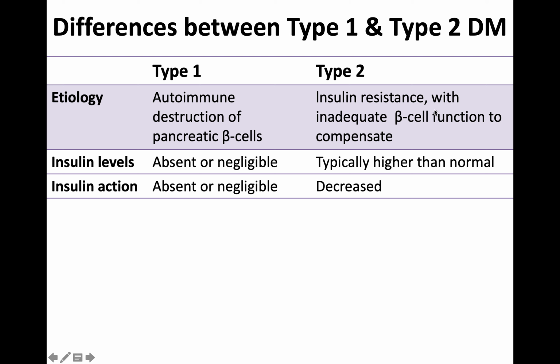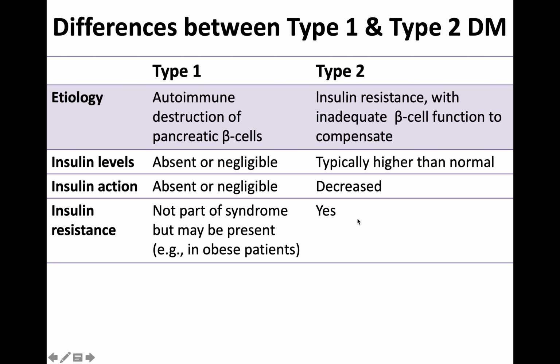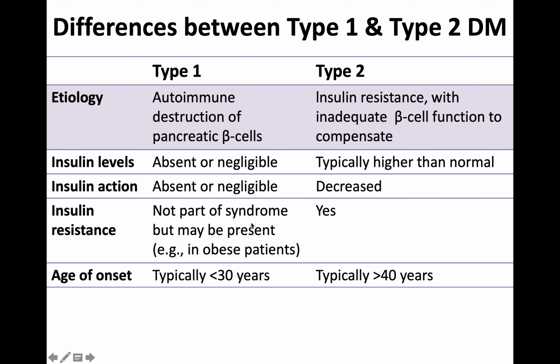Whereas in type 2, insulin action is decreased, as we have discussed, due to insulin resistance. Insulin resistance is very common in type 2. We have discussed that part also.